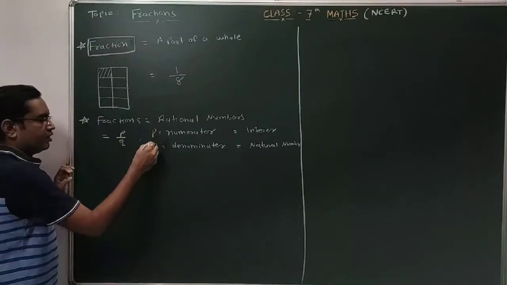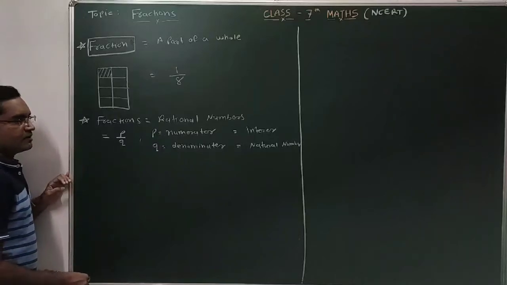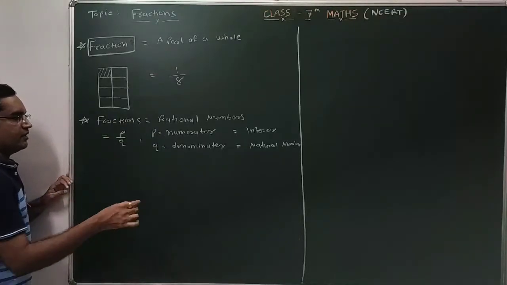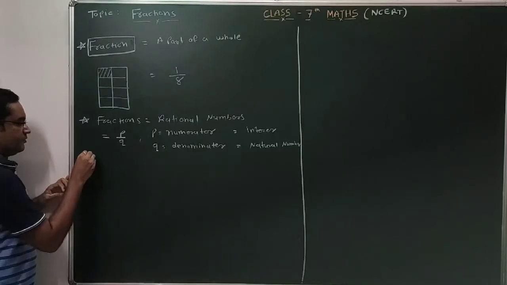P and Q are always in simplest form. We are writing our fractions always in the simplest form. That we will discuss later on. Now, next one.